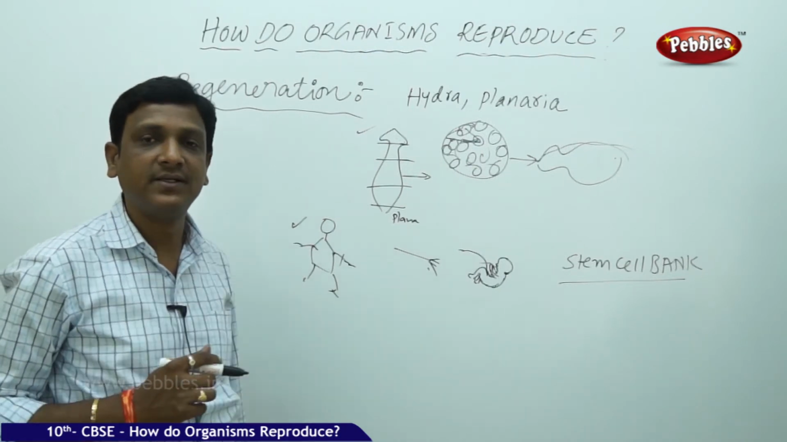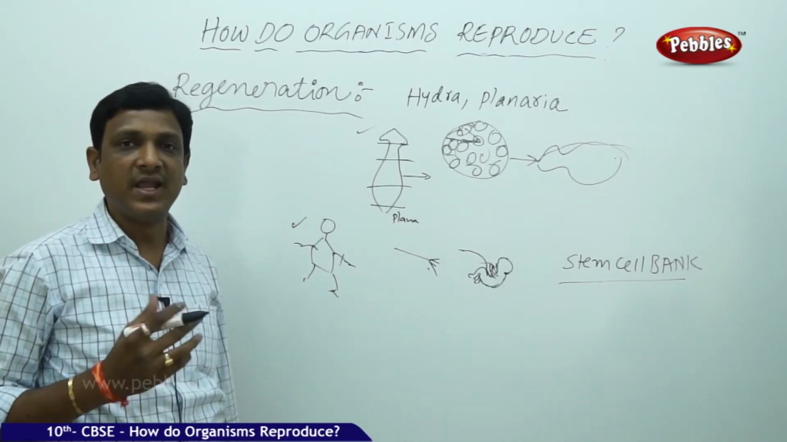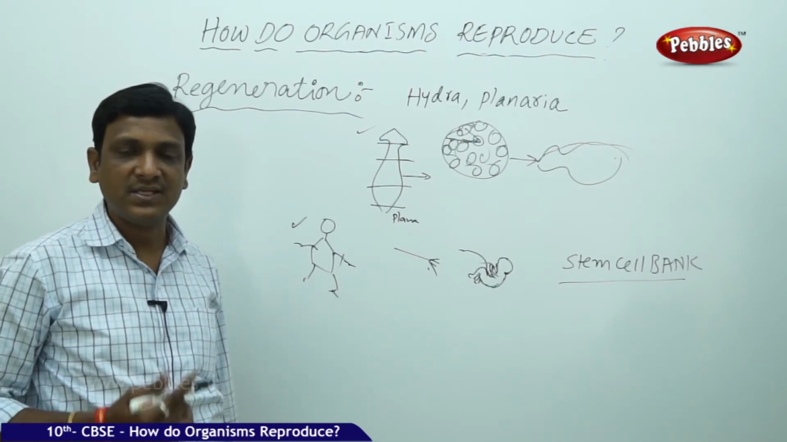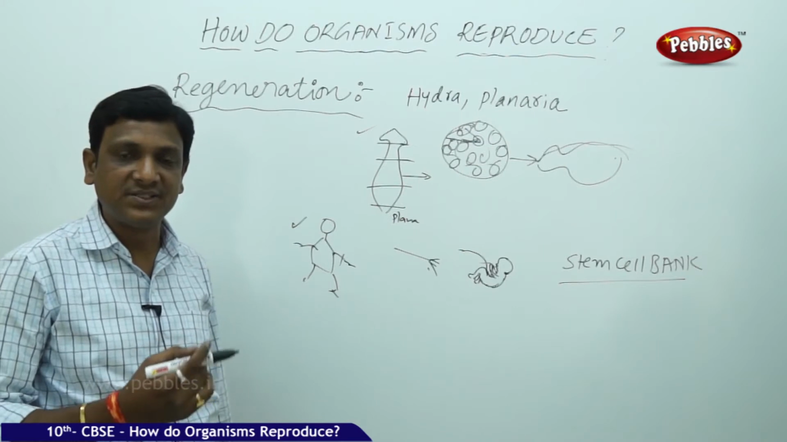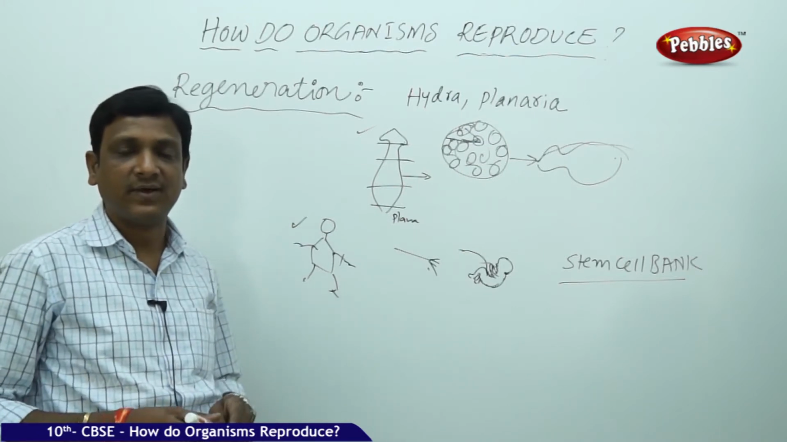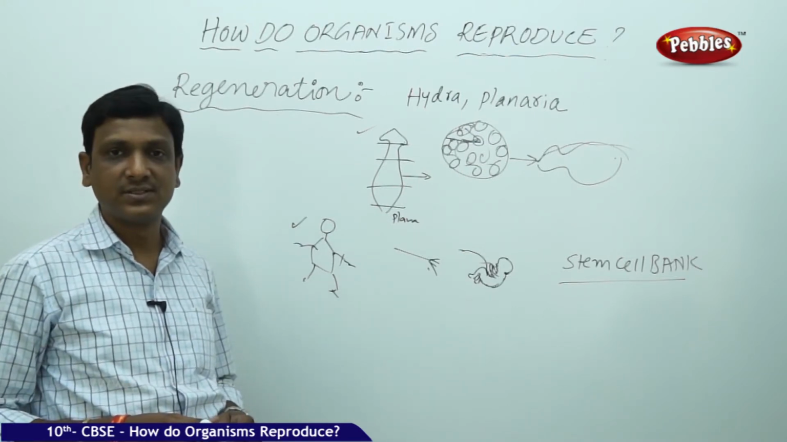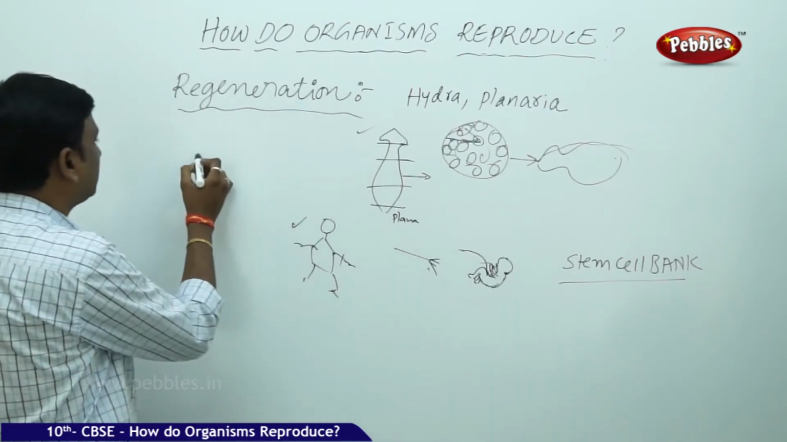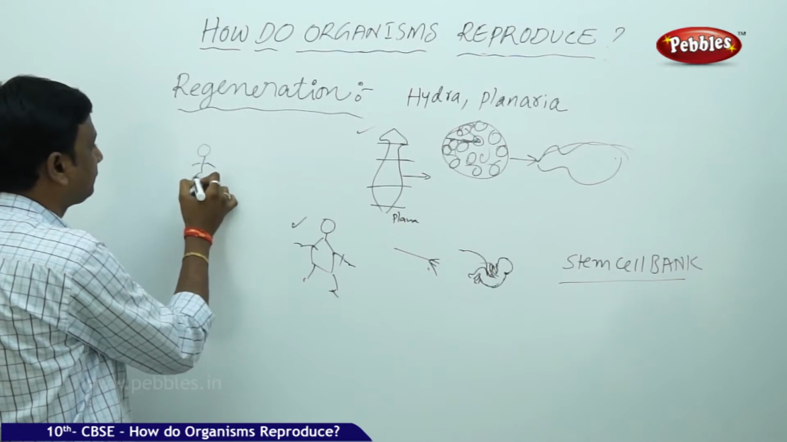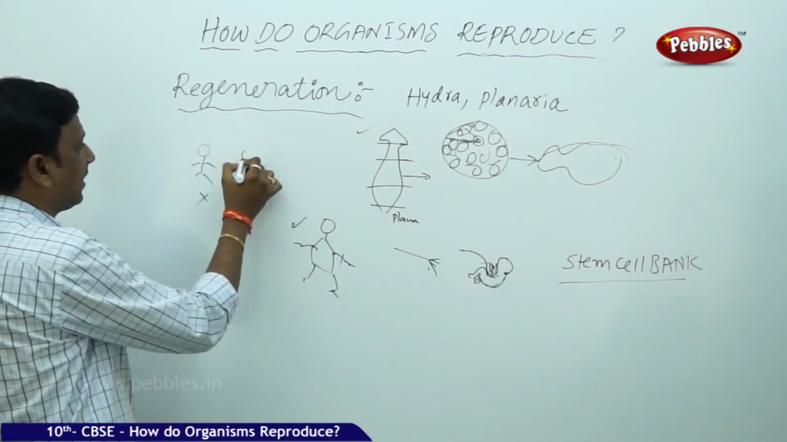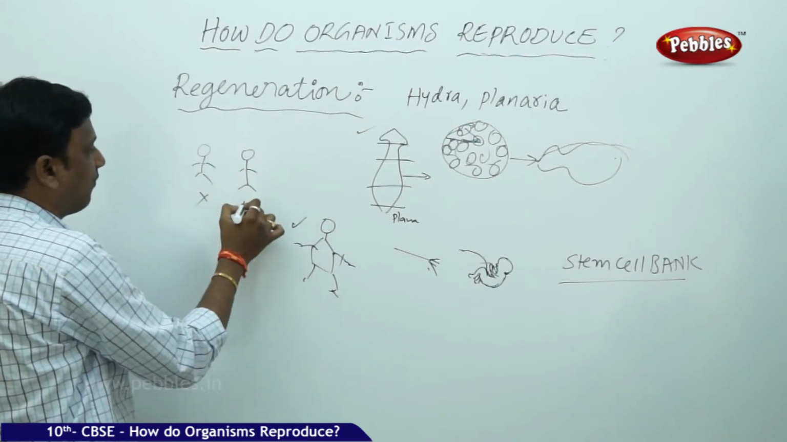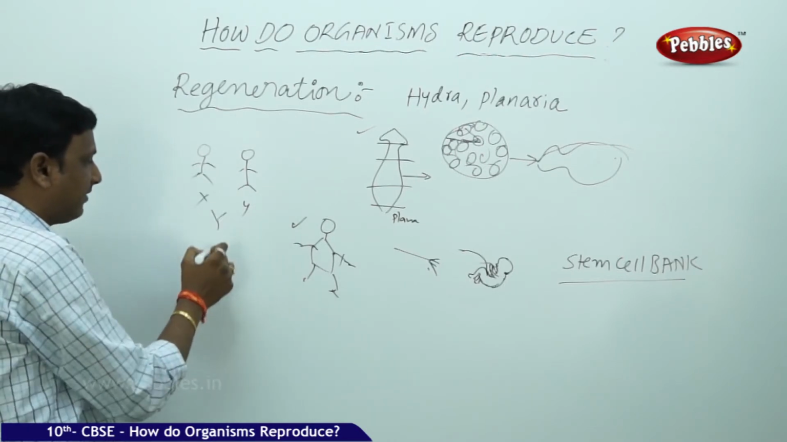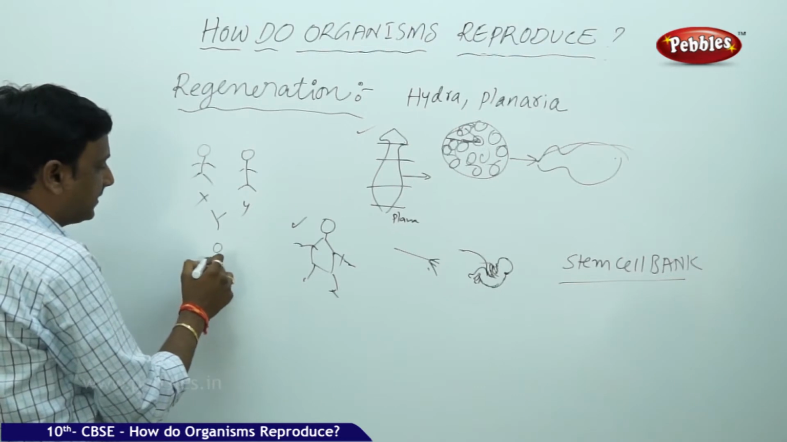Why are they preserving it? So if anybody has got a baby, immediately after the baby is born, they can keep the stem cells in the bank for their future medical uses. How? For example, there is a person called X and Y. So father X, mother Y. They have a baby called Z.